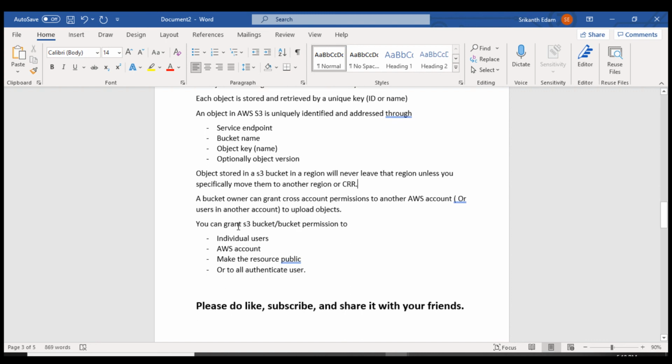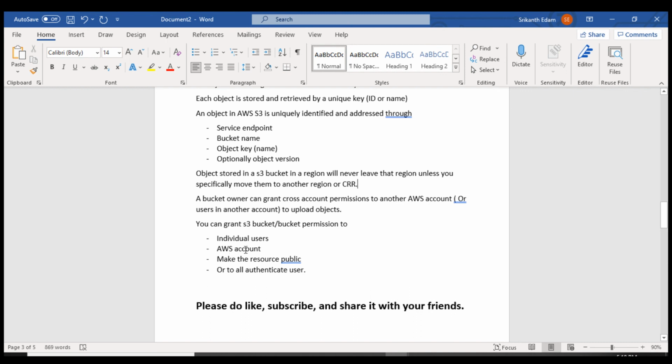You can grant S3 bucket permissions to individual users, AWS accounts, make the resource public, or grant them to all authenticated users. You cannot transfer your permissions as the owner, and you cannot give full control to the other user, but you can give permissions like read and write to individual users in your Amazon S3 console.